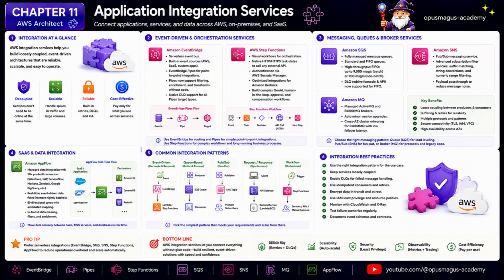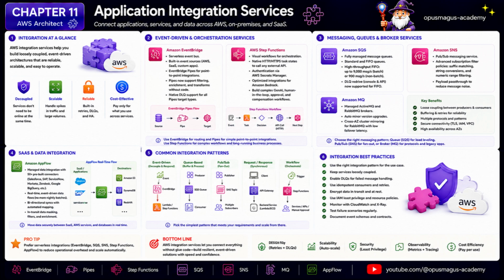Step Functions has also moved beyond only calling Lambda functions. Native service integrations and HTTP task states mean workflows can call AWS services and external HTTPS APIs directly, with credentials managed securely through services such as Secrets Manager. This reduces the old pattern of writing Lambda functions that only perform a simple API call. Step Functions can become the actual integration workflow layer.